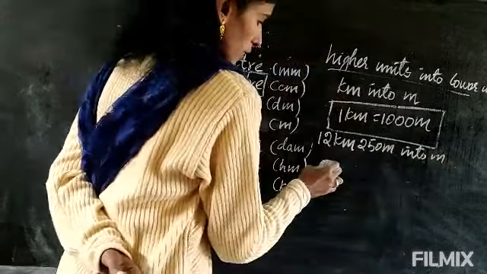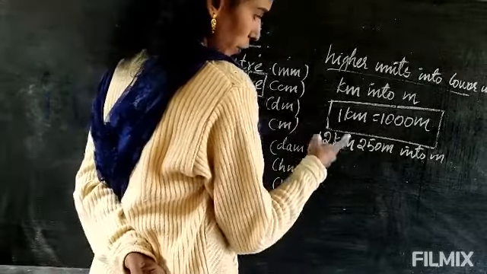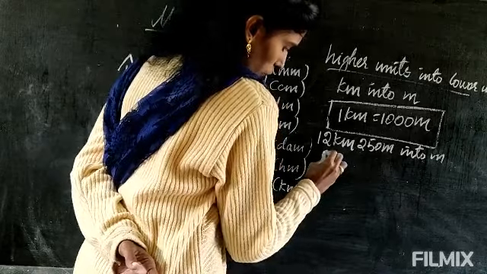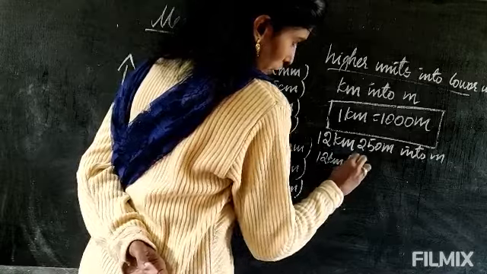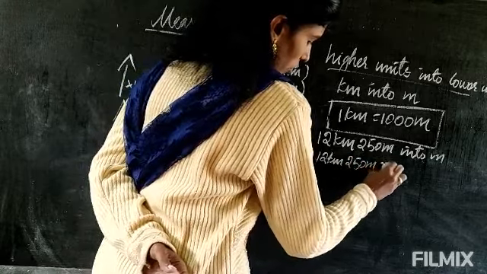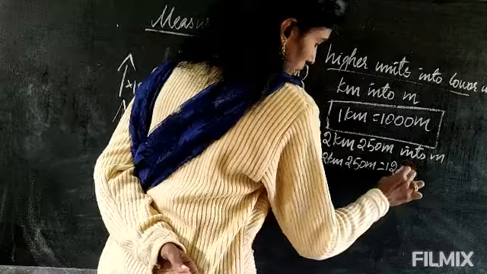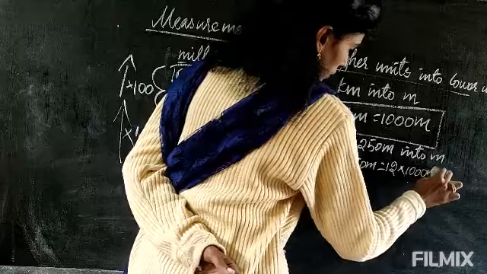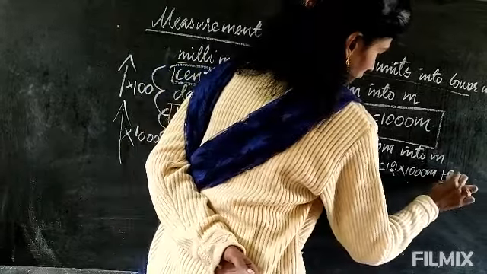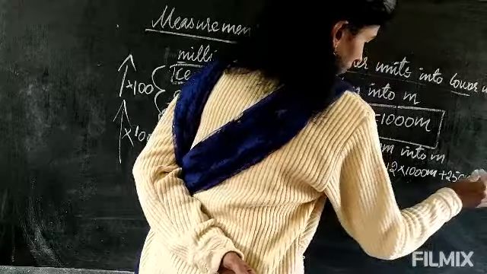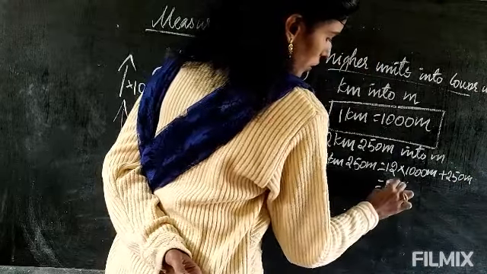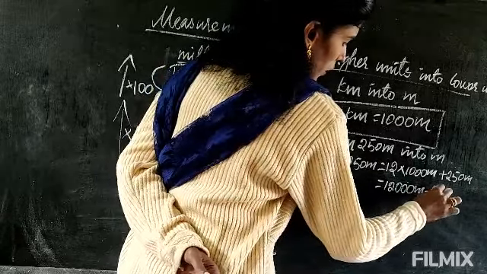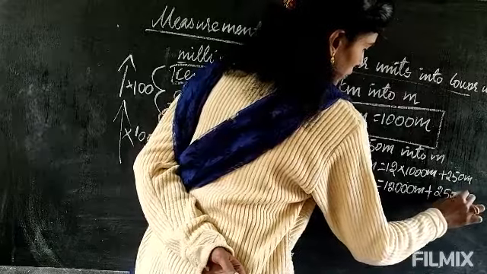So how to do? This is the same way as we did the second sum. You have to write the formula, then after writing the formula, you have to do the same thing. Now 12 kilometer and 250 meter equal to 12 multiply, instead of kilometer you have to write 1000 meter. Again this 250 meter you have to add. Now 12 into 1000, 12,000 meter plus 250 meter.